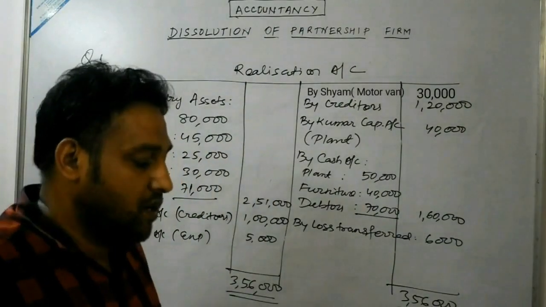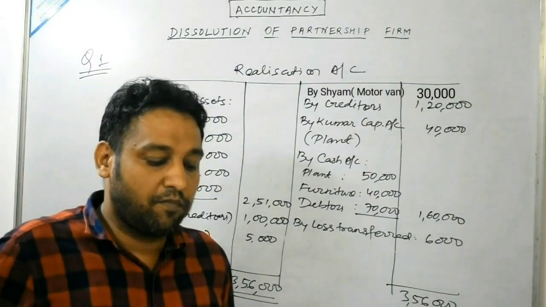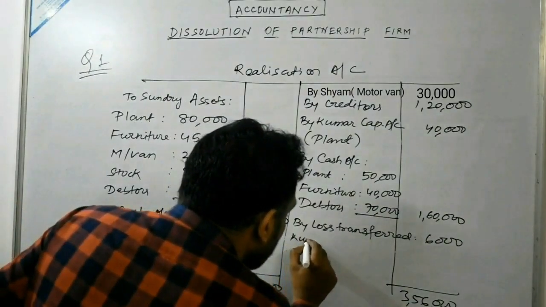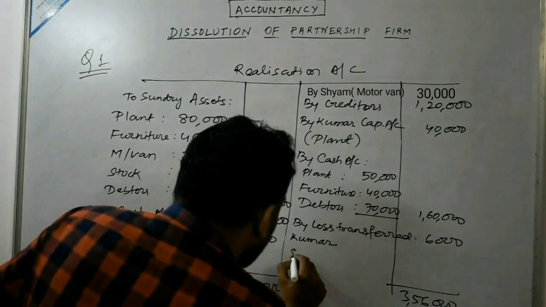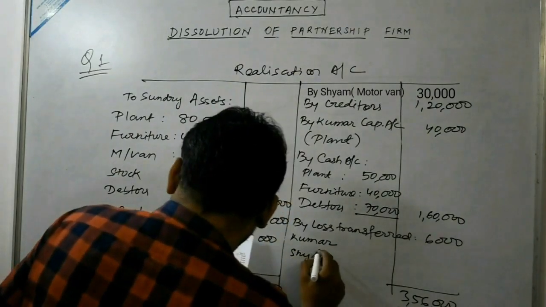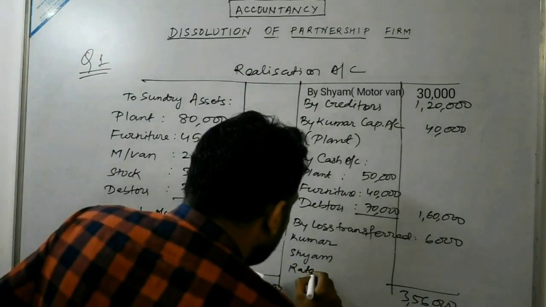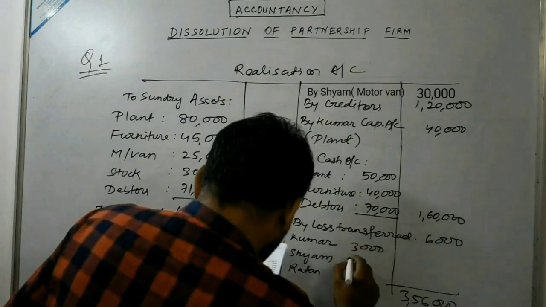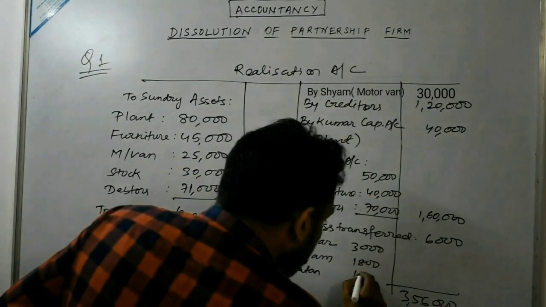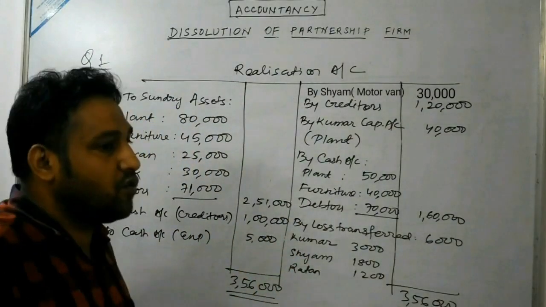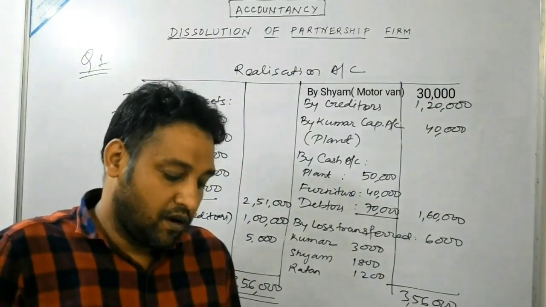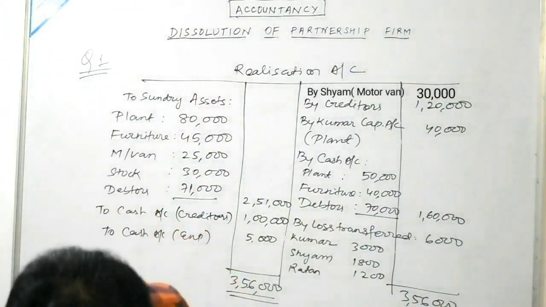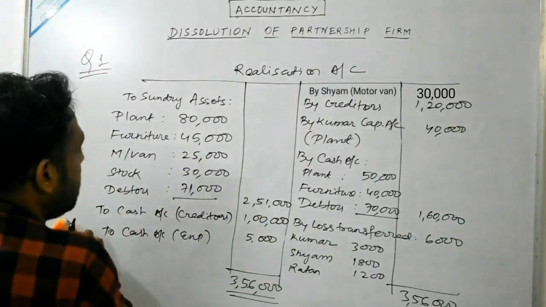Again, you see 6,000. This would be distributed among the partners in the old profit sharing ratio, that is 5:3:2. So we will distribute the amount among Kumar, Shyam, and the third partner, Ratan. This loss of 6,000 will be distributed in the ratio of 5:3:2, that is 3,000, 1,800 and 1,200. So this is how we are required to prepare the realization account. Now we have been asked to prepare the partners' capital account, so the next step is to prepare the partners' capital account.